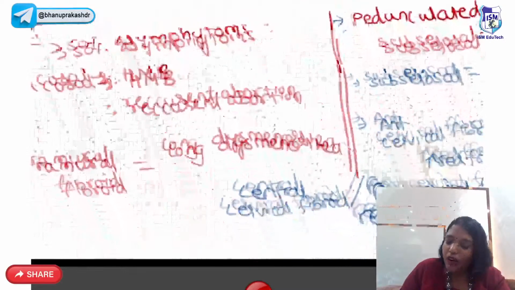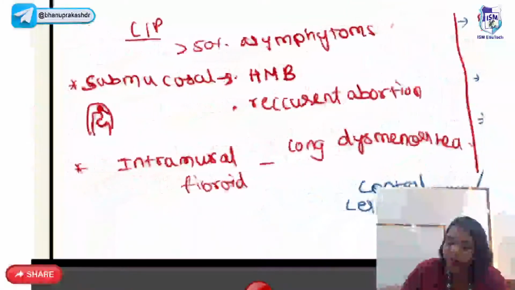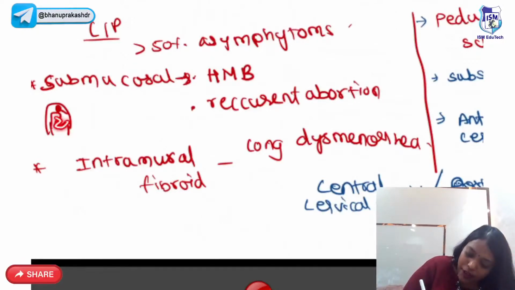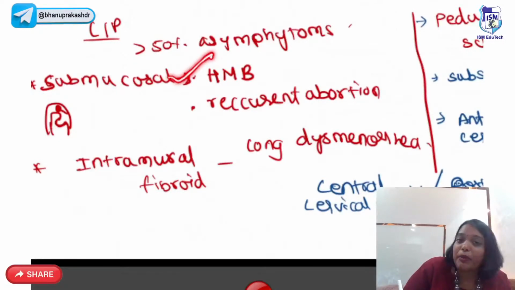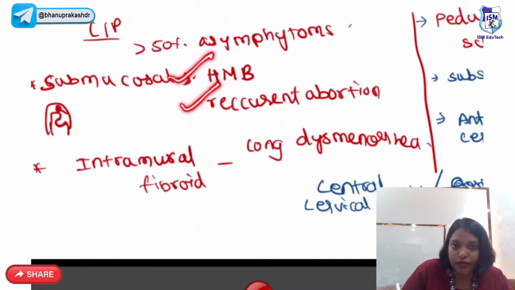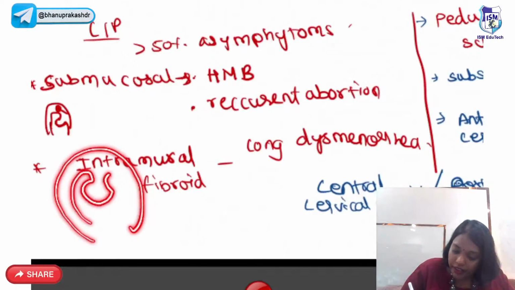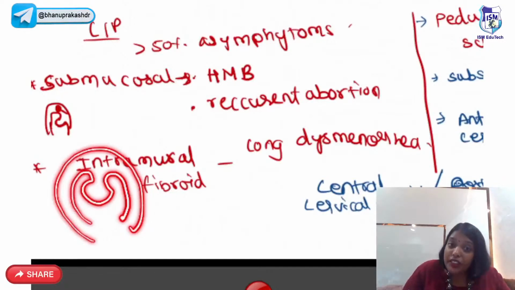Now on the whole, what symptoms does fibroid present with? Most of them are asymptomatic, but the symptoms mainly depend on the site of the fibroid. If it is a submucosal fibroid, they'll mainly present with heavy menstrual bleeding and recurrent abortion. If it's an intramural fibroid, they will present with congestive dysmenorrhea.